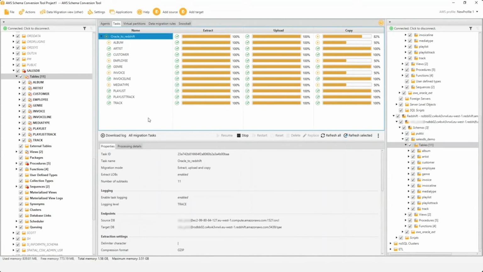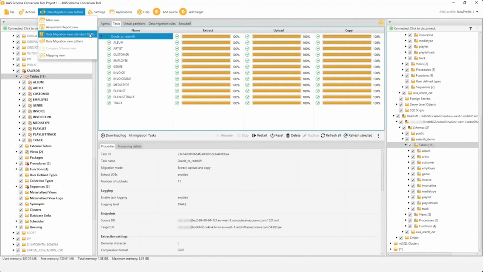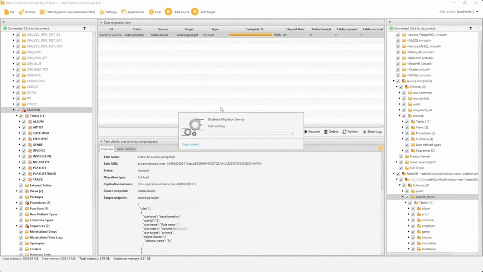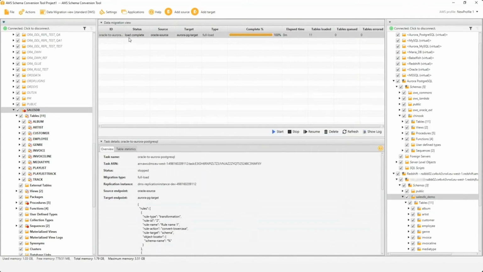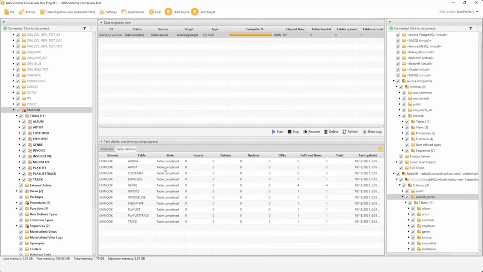And as you can see, it's trying to extract, upload, copy. It's showing me all the status. Everything is green. Everything's done. All my tables have been copied to Redshift. Let's look at the DMS task that we had created before doing the extraction. That is also load complete. Everything's good. Table statistics, whatever it has moved. So everything looks good. Everything has been moved successfully.